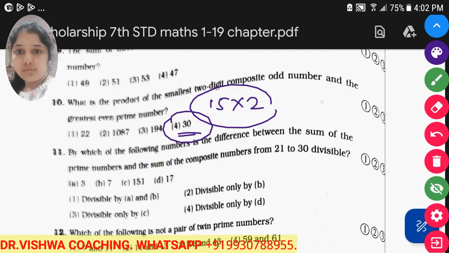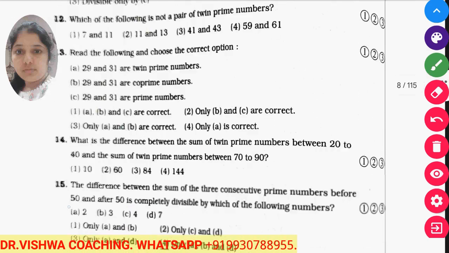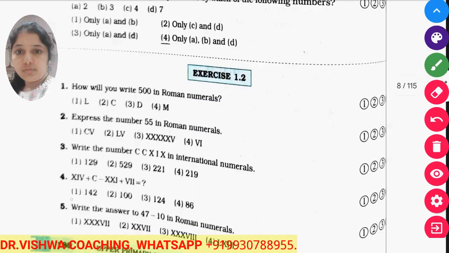Here they said the greatest even prime number, but the greatest even prime number is 2 only, because all the other prime numbers are odd. Only 2 is the even prime number. So like this you can solve the remaining sums, try solving them. We will take the second exercise.